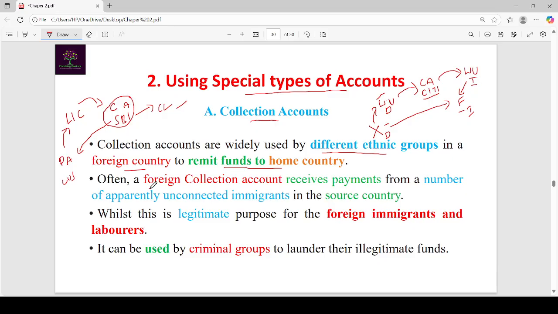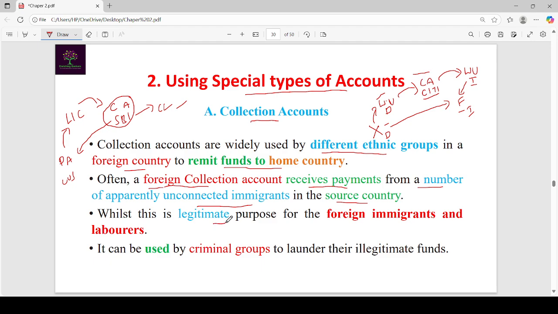That's why a foreign collection account receives payments from a number of unconnected immigrants in the source country. Like X, so many people deposit their money with Western Union, and they remit their funds to their home country through the collection account technique.